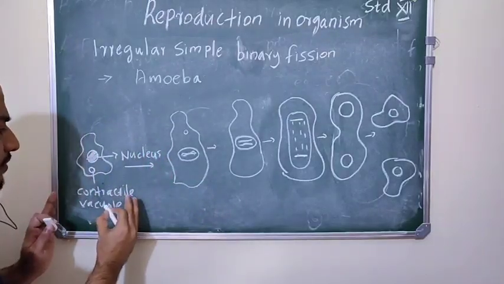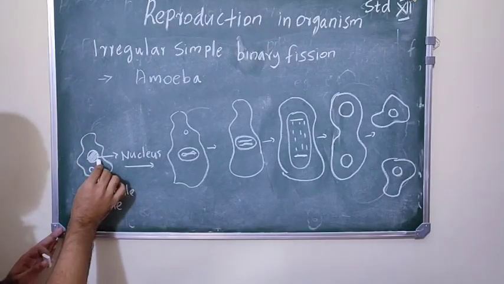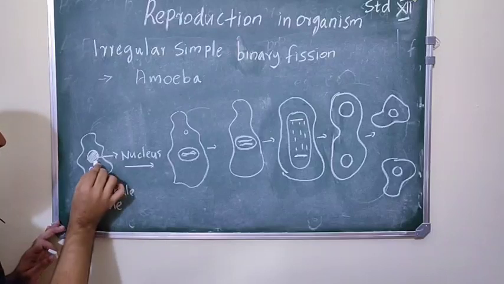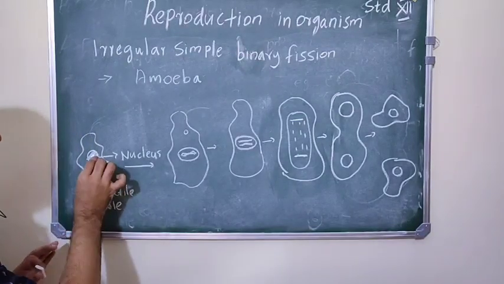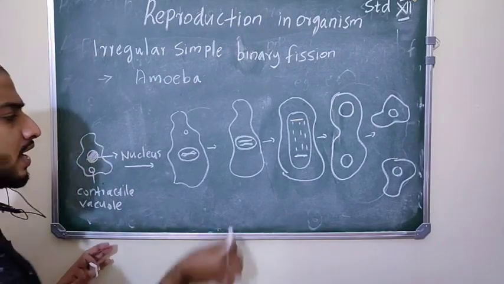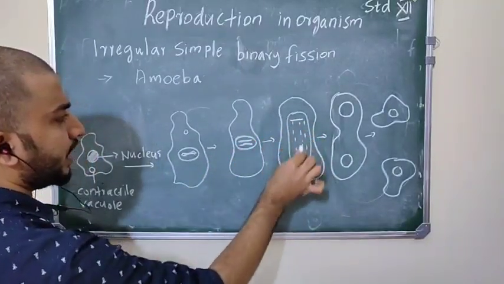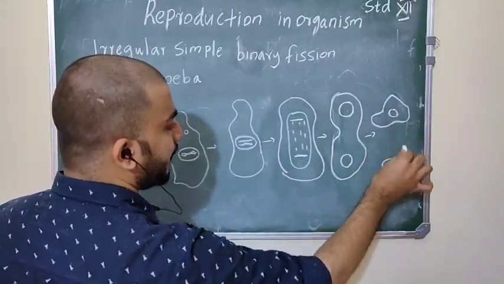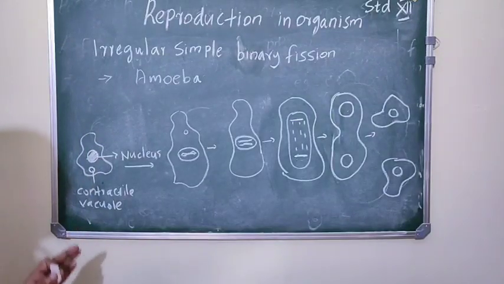So what steps take place during binary fission? At the start of irregular simple binary fission, the contractile vacuole present in amoeba disappears, and the nucleoli disintegrate. The nucleus divides mitotically and the cytoplasm also divides, and finally they become two new amoeba cells. So that is irregular binary fission.